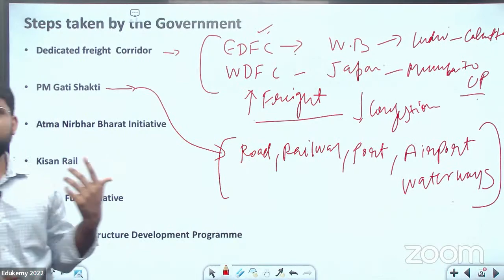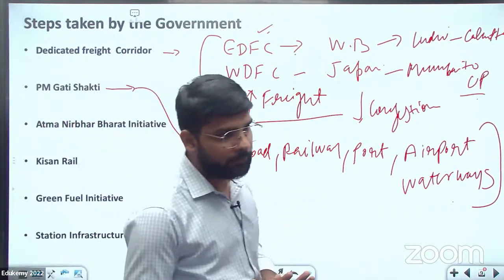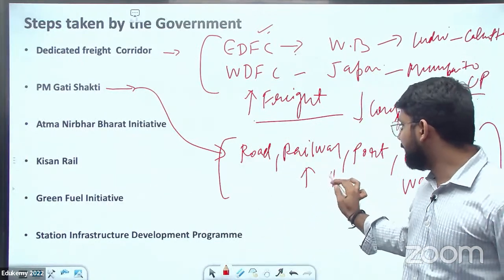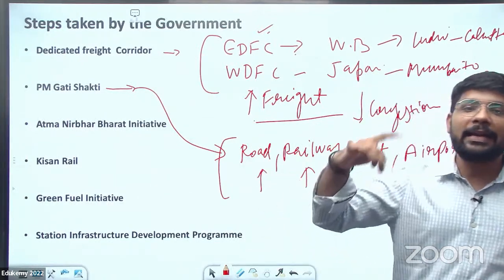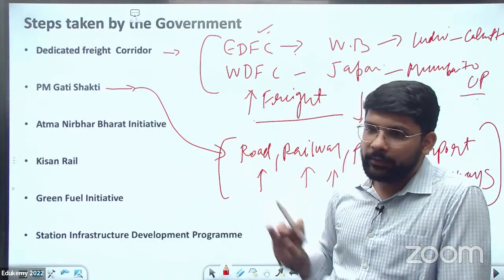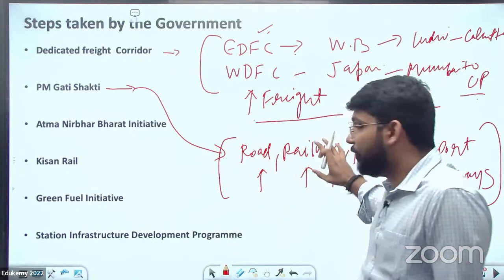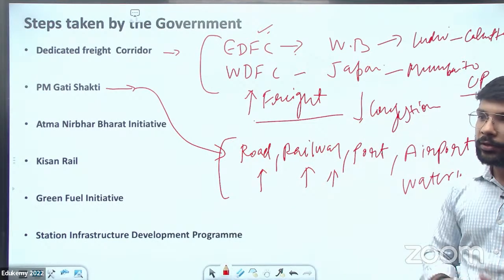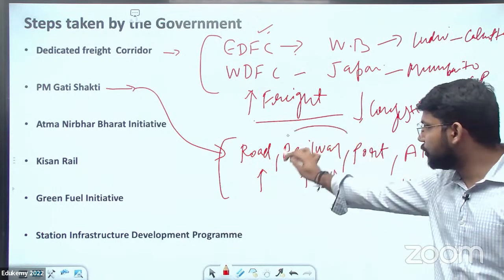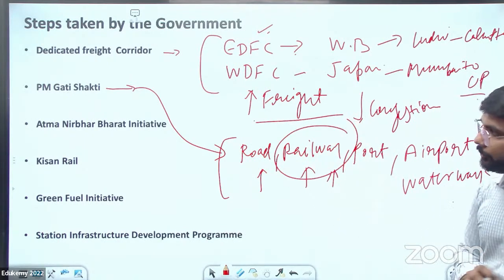Means the development of the infrastructure of these 5 sectors. So that if the infrastructure will increase for each sector, there will be a highly efficient system. Highly efficient train, highly efficient road, highly efficient ports, and the airports. So you can quote about the PM Gati Shakti under the railway also. So this railway is also a component here.